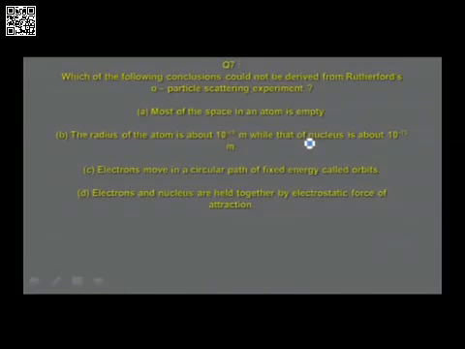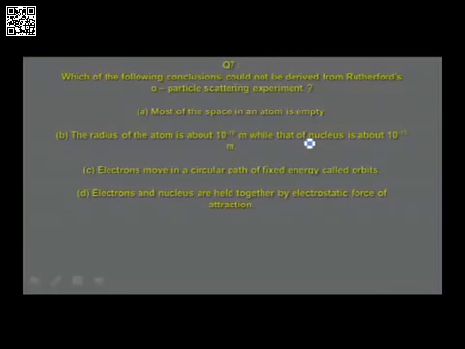Which of the following conclusions could not be derived from Rutherford's alpha particle scattering experiment? Option A, most of the space in an atom is empty. Option B, the radius of the atom is about 10 power minus 10 meter, while that of the nucleus is about 10 power minus 15 meter. Option C, electrons move in a circular path of fixed energy called orbits.